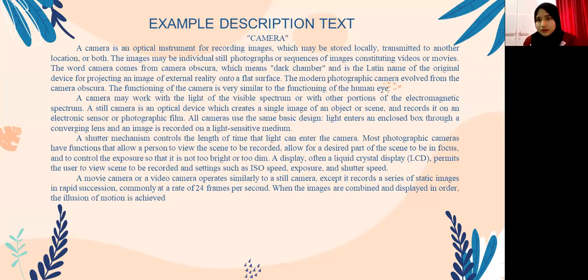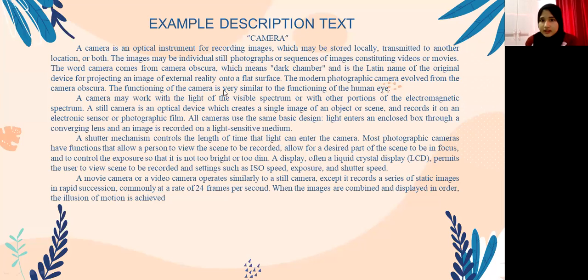The modern photographic camera evolved from the camera obscura. The functioning of the camera is very similar to the functioning of the human eye. A camera may work with the light of the visible spectrum or with other portions of the electromagnetic spectrum. A still camera is an optical device which creates a single image of an object or scene and records it on an electronic sensor or photographic film.